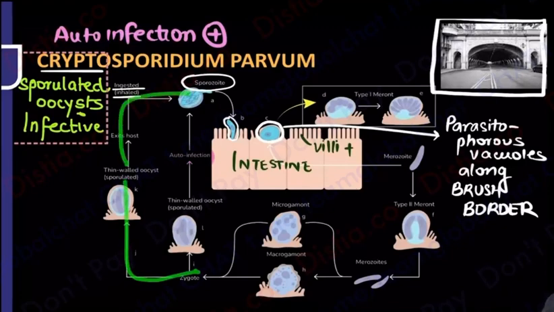Then it will come back again through contaminated food and water, or it will go to another person after that. Is that okay with everyone? No confusion at all. So now you've learned two things in this life cycle.